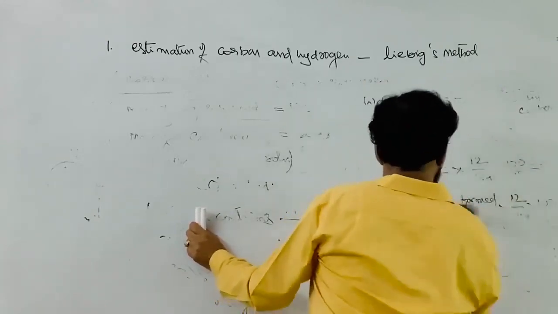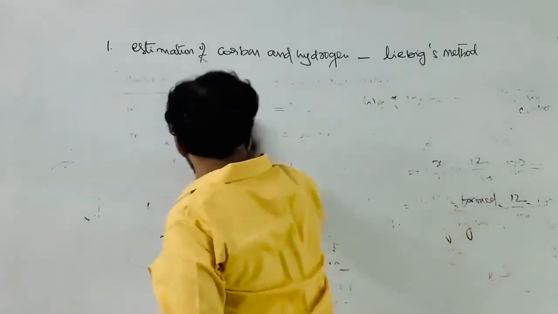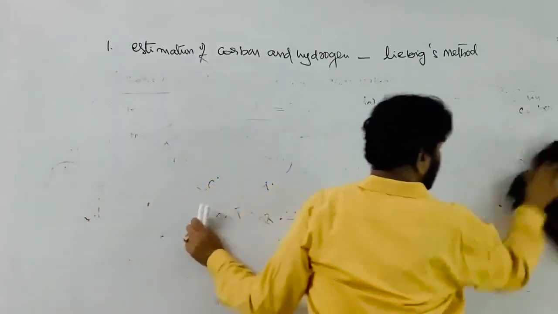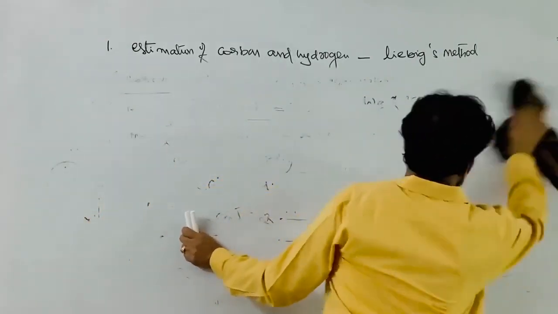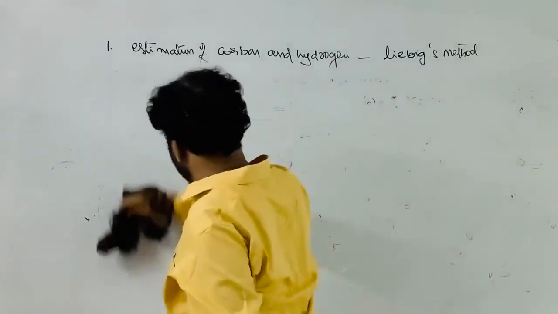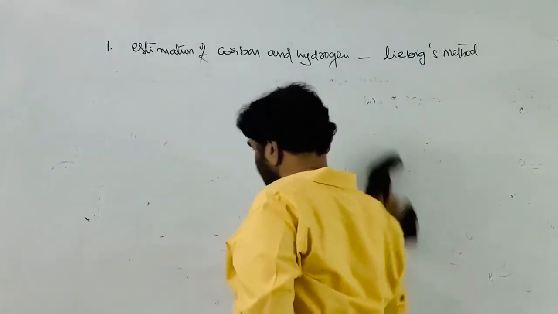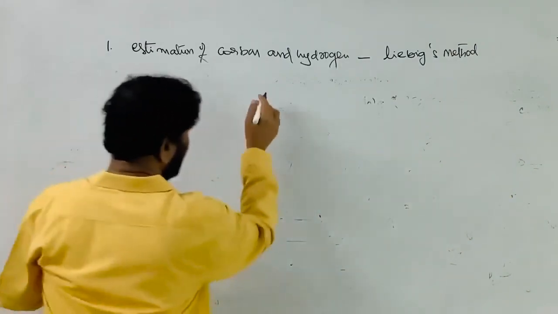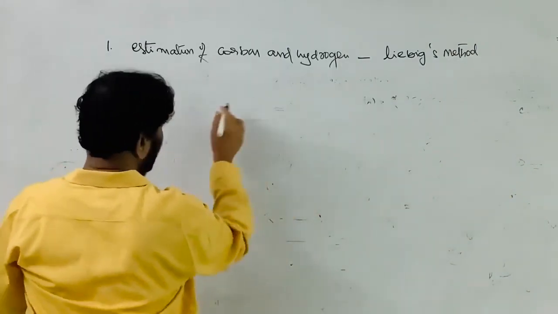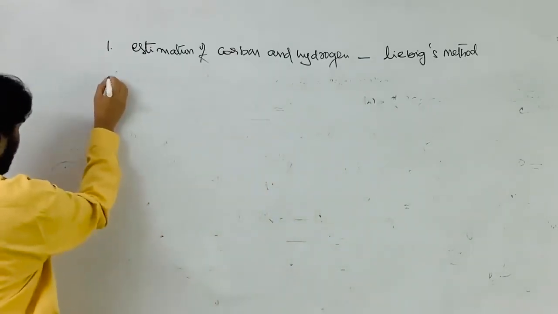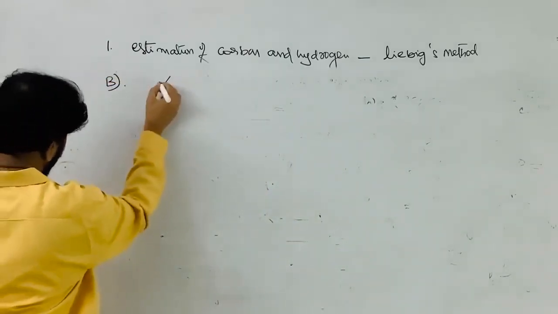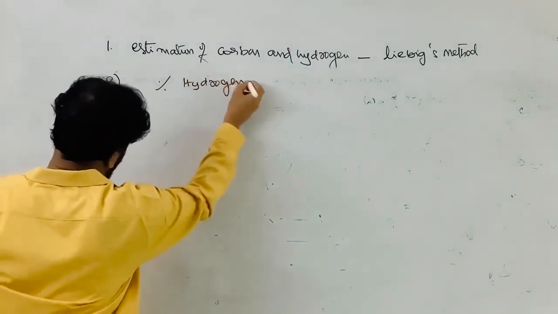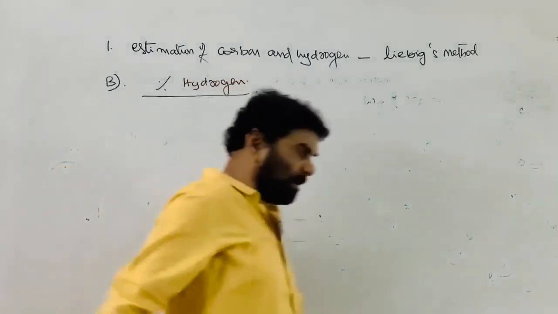So now, estimation of the hydrogen. Simple. Carbon and hydrogen, that is B. How to determine the weight percent, or mass percent, of hydrogen in the given organic compound?